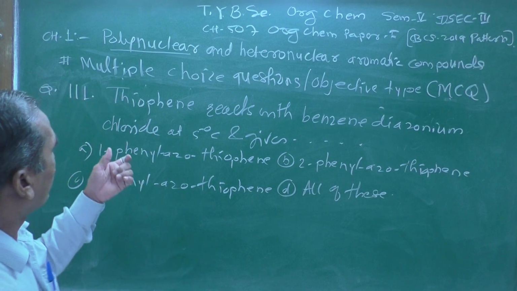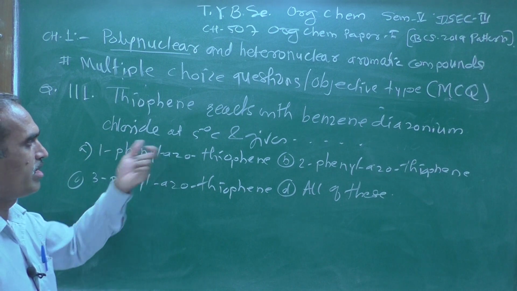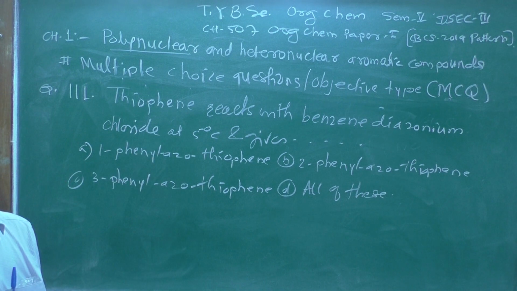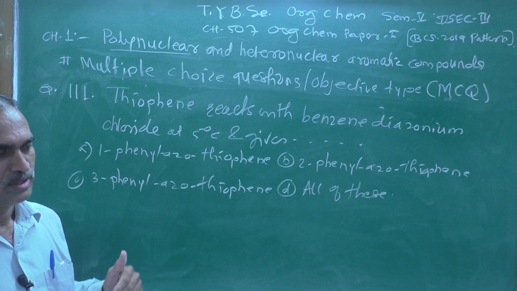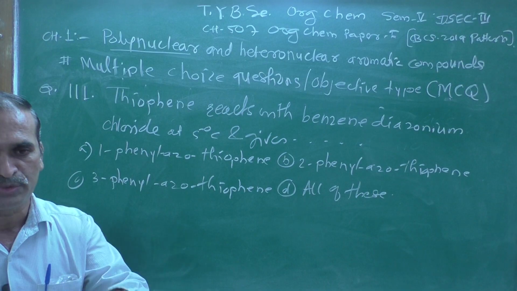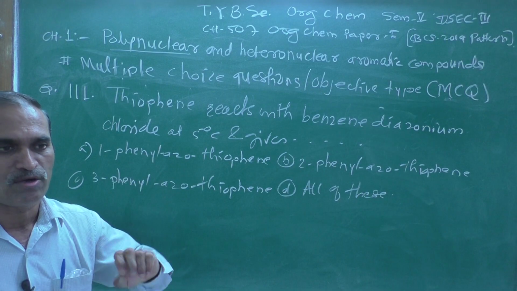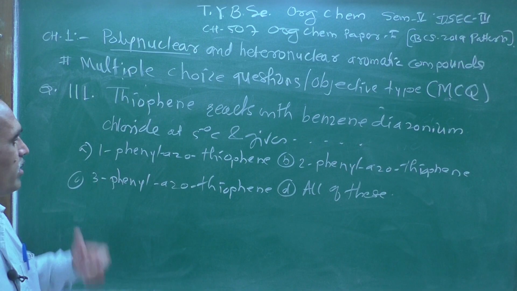See here, thiophene reacts with benzene diazonium chloride at 5 degrees centigrade and gives dash. Among the four alternatives given, you have to choose the correct option. What do you think? Which one will be the correct answer?